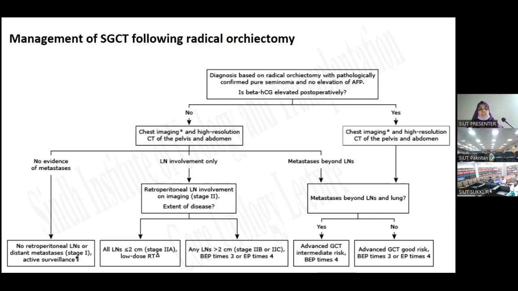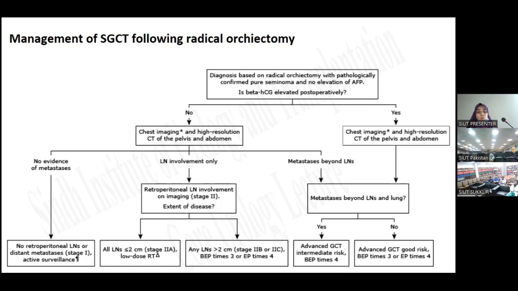After staging, if there is no evidence of metastasis and no retroperitoneal lymph node present, then we will offer active surveillance. If the lymph nodes are involved, then we will do the staging, stage 2, and extent of disease. If the lymph nodes present are less than 2 centimeters, either we can offer surveillance or low dose radiotherapy.